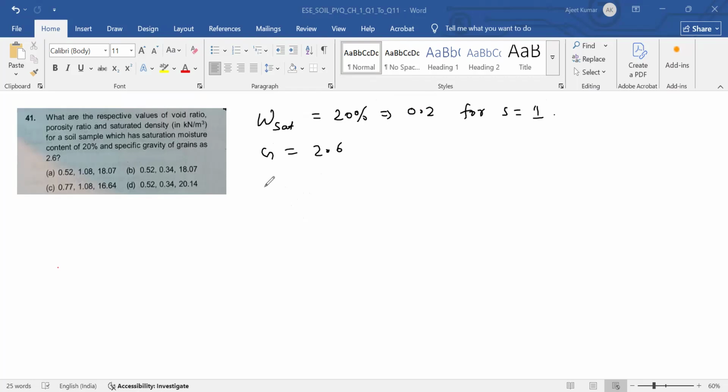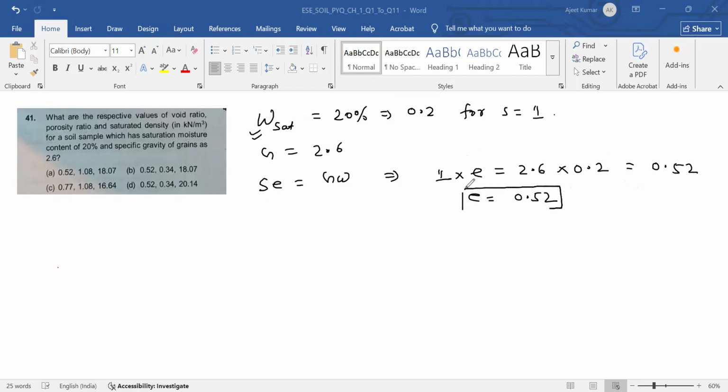So if we want to calculate void ratio at this stage, S e is equal to G into W. So S is equal to 1, into e, G is 2.6 into W is 0.2. This is 0.52. So void ratio at this stage e is equal to 0.52.